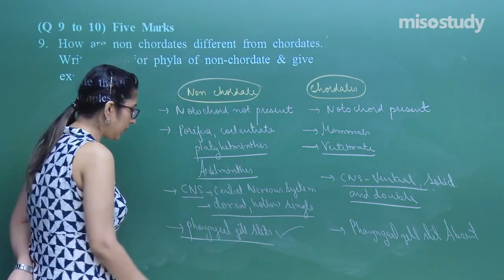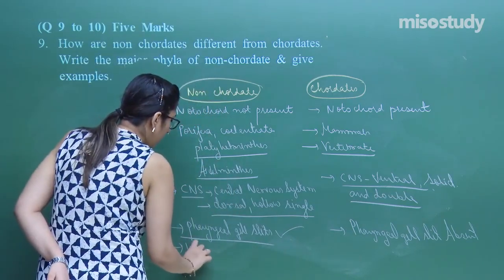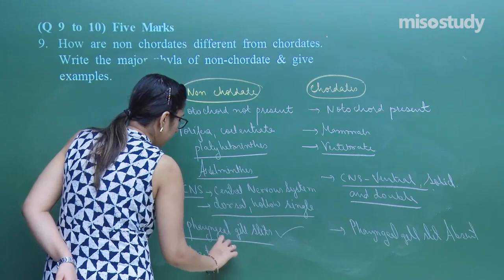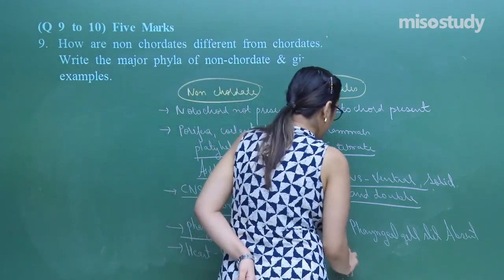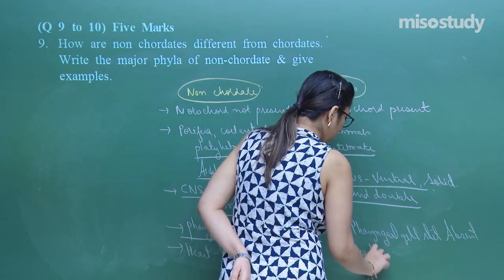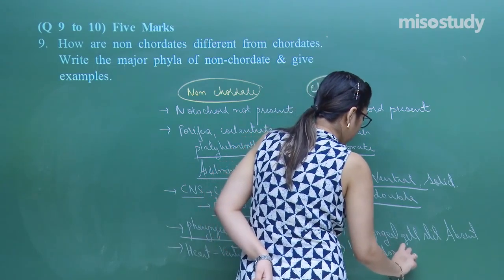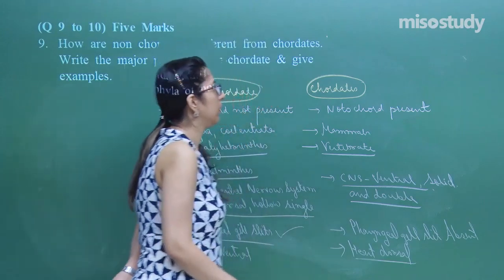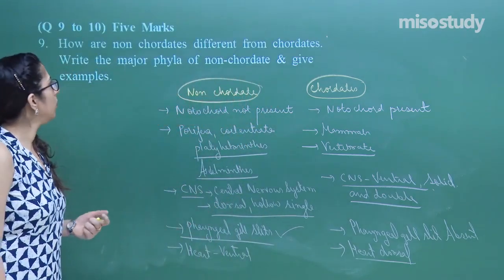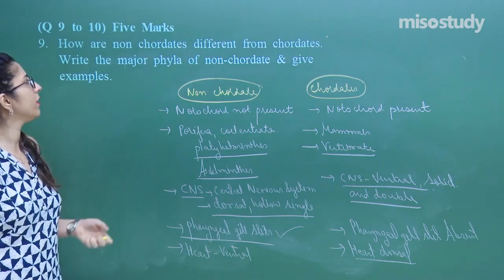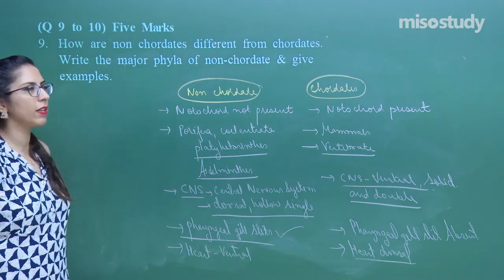Right. These are those group of organism in which heart is ventral, whereas in case of chordates the heart is dorsal. Right. These are the difference between a chordate and non-chordates. Now let's talk about what are the different major phyla of the non-chordates and give examples as well.